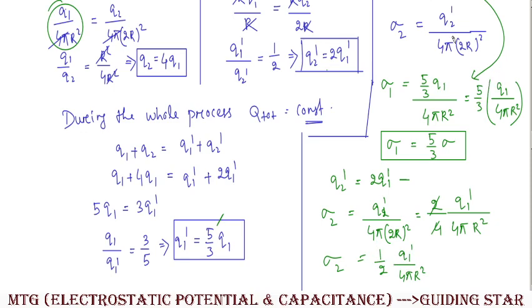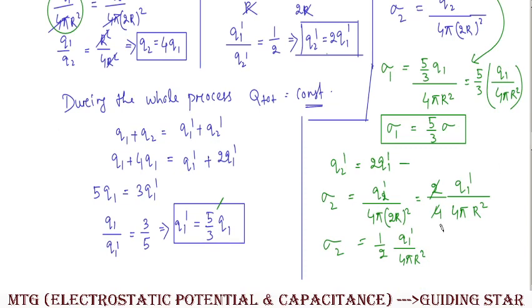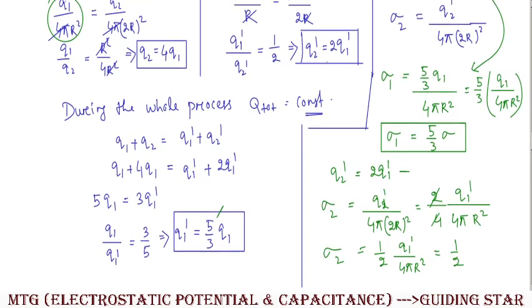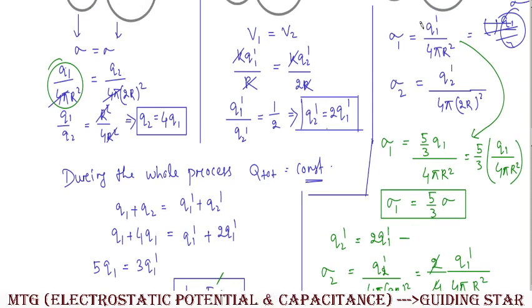And over here you can see the value of q1 prime, you can take anyone else. Here in this particular case half, that means half of q1 prime upon 4 pi r square, which is nothing but our sigma 1.